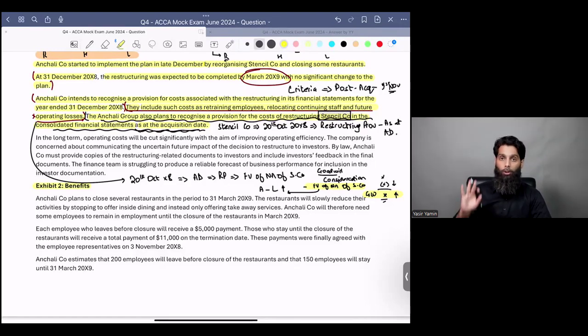Let me know, everyone. Do you guys understand the implication of recognizing a restructuring provision at the acquisition date? I want an answer from everybody, please.